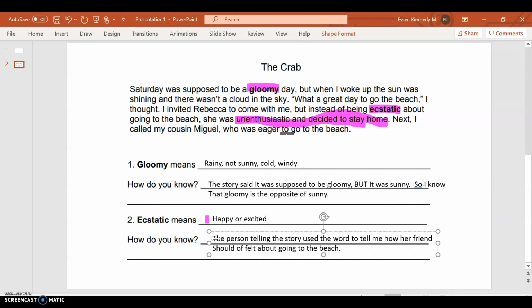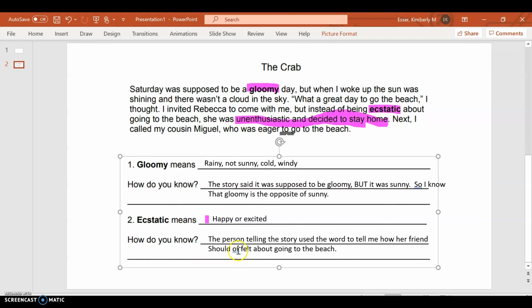Okay, but in the end, we know she decided to stay home. Okay, so now it's your turn to try. What you're going to do next is in the Nearpod, you are going to practice 2 of them, and Miss Esther is going to give you the correct answer. If you don't get them right, I want you to go back and do the quiz again. And then you're going to have an exit ticket where you can show me what you know how to do on your own.